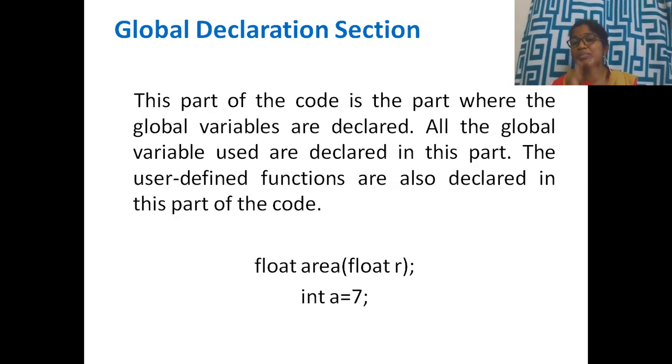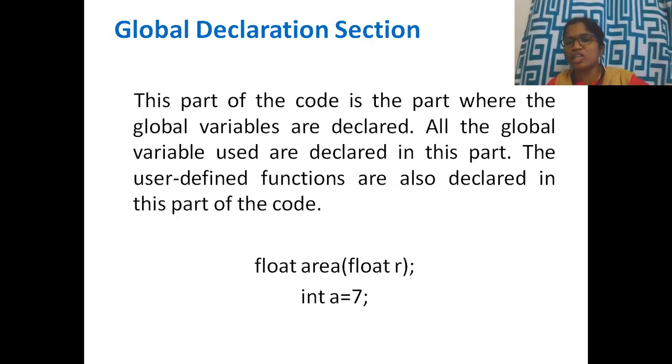So these variables must be intimated to the compiler. Intimating that I am going to use these variables in my program is called declaration, variable declaration. This variable declaration is of two types here: one is local declaration, another is global declaration.